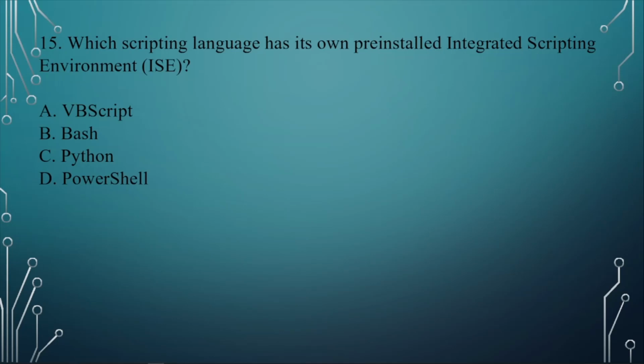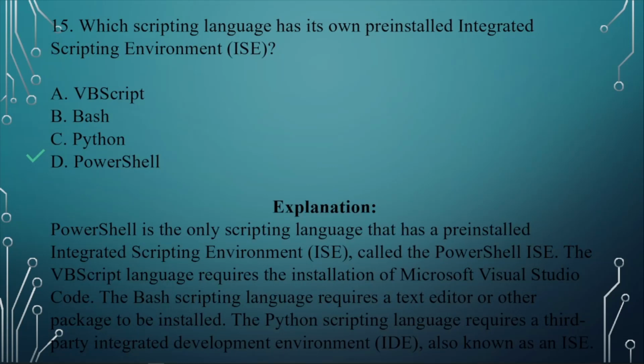Question number 15. Which scripting language has its own pre-installed integrated scripting environment? A. VBScript, B. Bash, C. Python, D. PowerShell. Which one of these has its own pre-installed integrated scripting environment? Think about that for a second. The answer here is D.